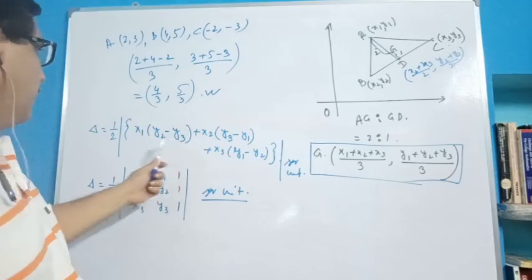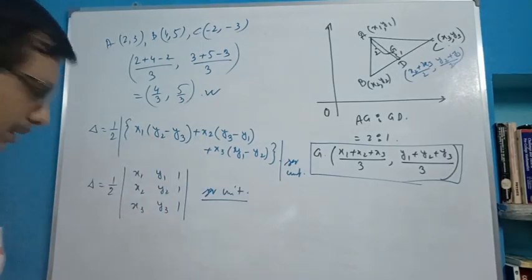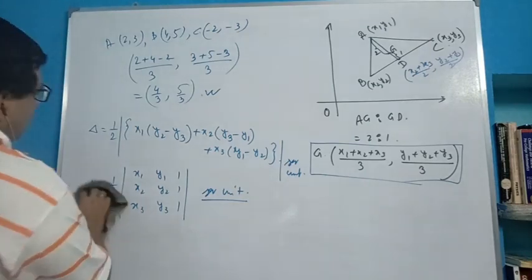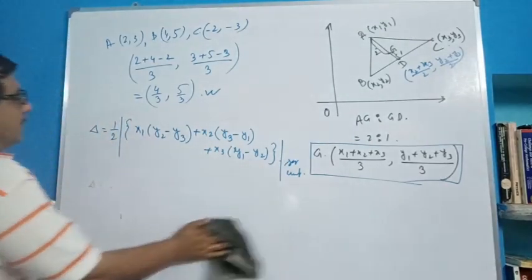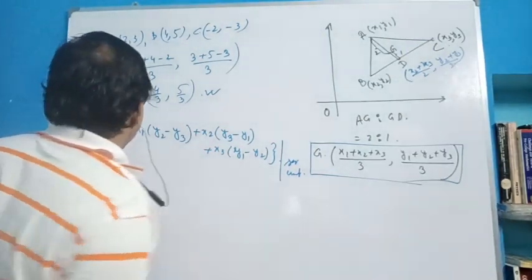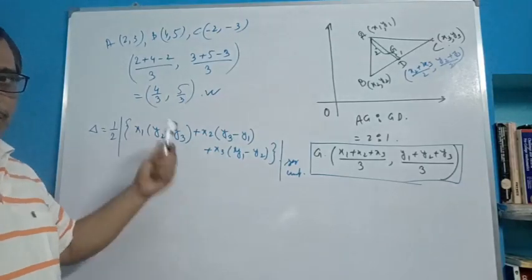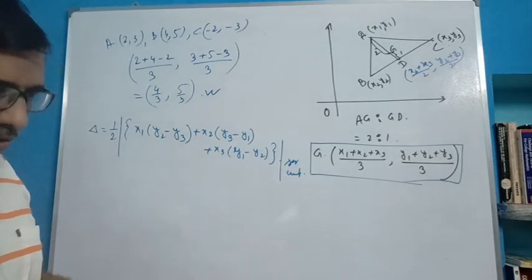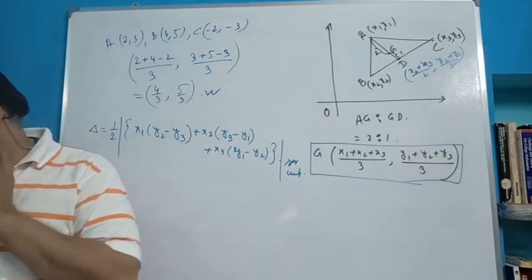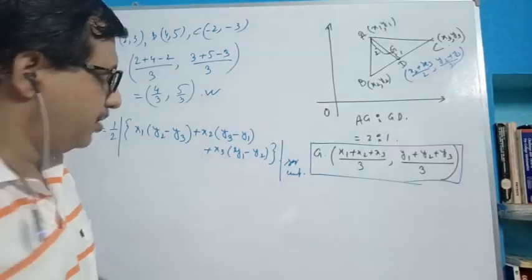It is not a determinant here, it is a mod value. It is not required to know the determinant, obviously. Just take the positive sign, so we put a mod sign here. Otherwise it's okay, no problem. Find the area of the triangle and send it to me. This is one class work, and one class work was already given: the transformation from polar to Cartesian.